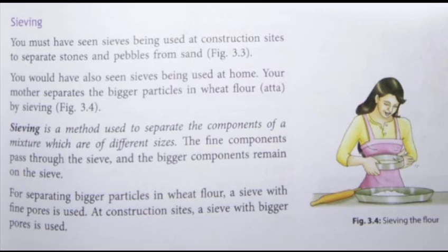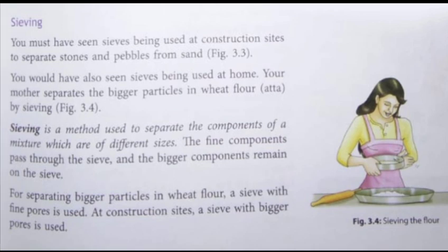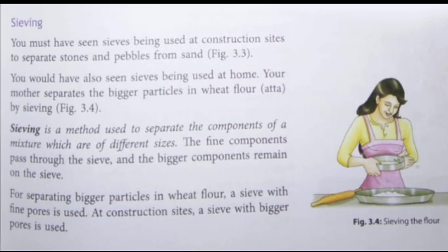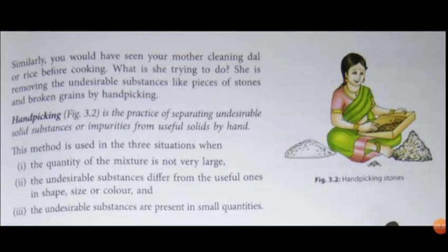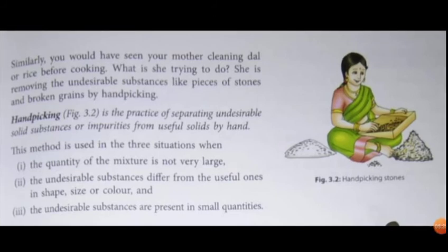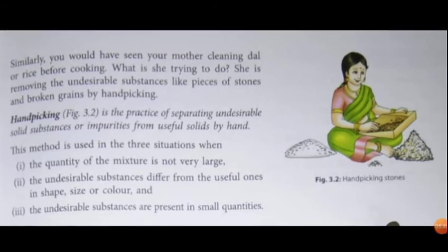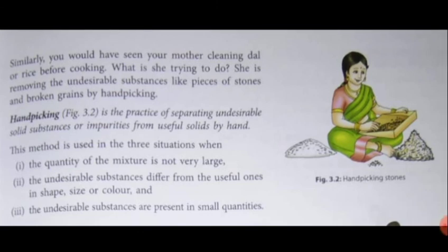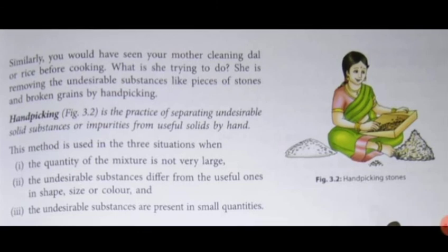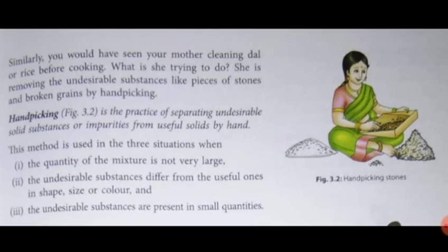So these were the methods which are used for the separation of solids from other solids. Today we have studied firstly hand picking, then threshing, then winnowing, and finally sieving. In the hand picking, we were using our hands to separate the unwanted particles from the desired ones.